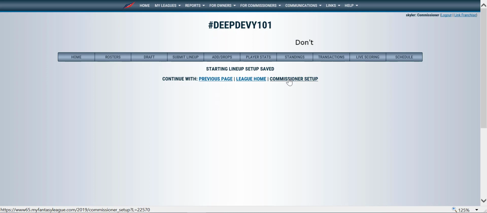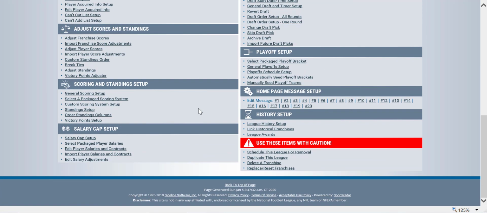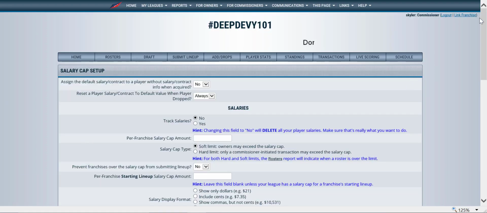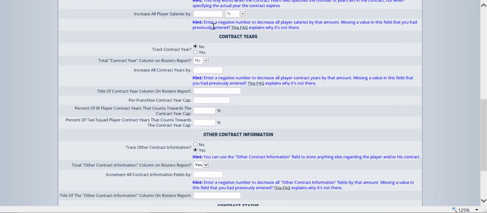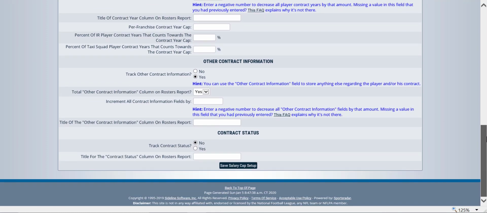Save your starting lineup, then go back into commissioner setup, and now you want to go to the salary cap setup screen, and this is the cheat code. This is where you're going to be able to have a column to the right where you can put their name. You want to keep all of these defaulted to no, and make sure that the one that you're changing, instead of contract years, keep that at no. Other contract information, you want to change that to yes, because in that field, anything else regarding the player can be put into that box.